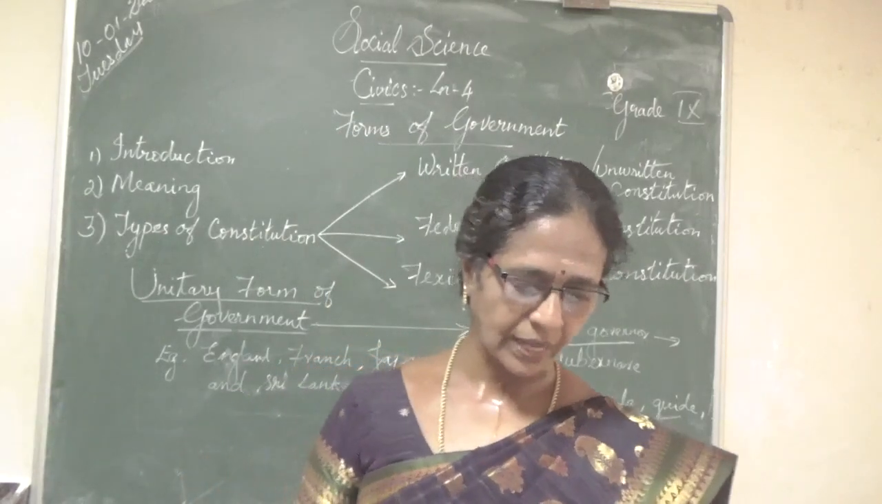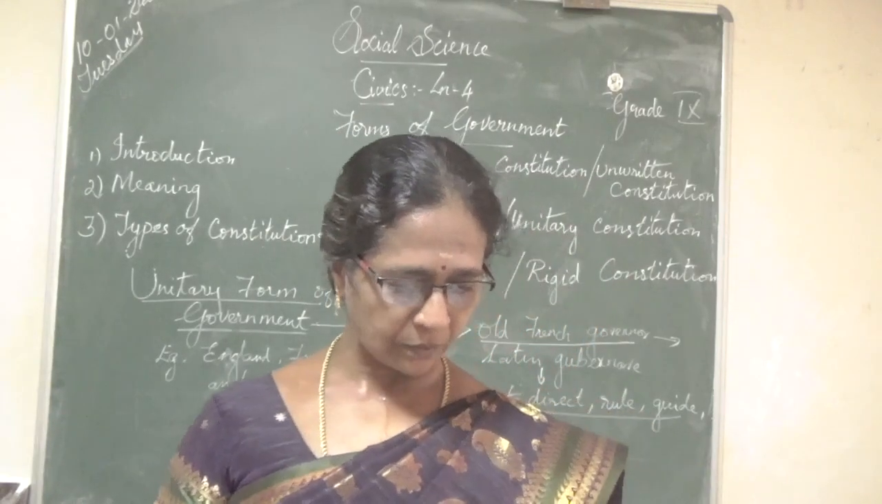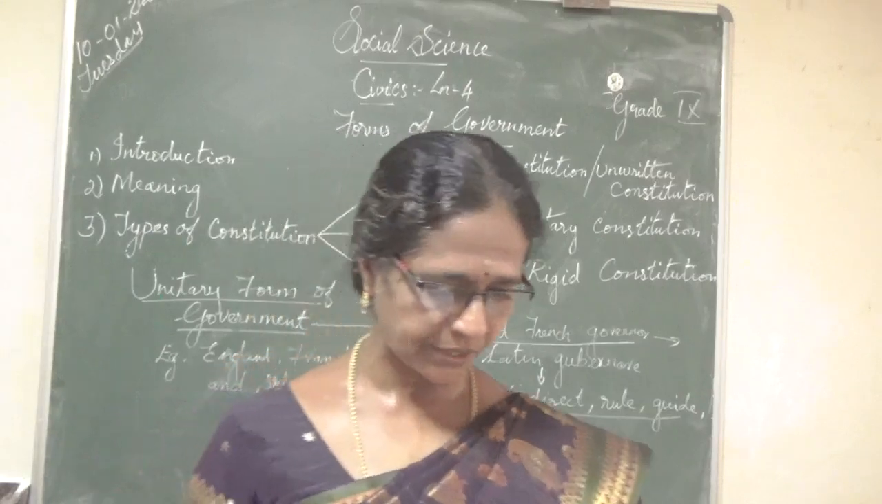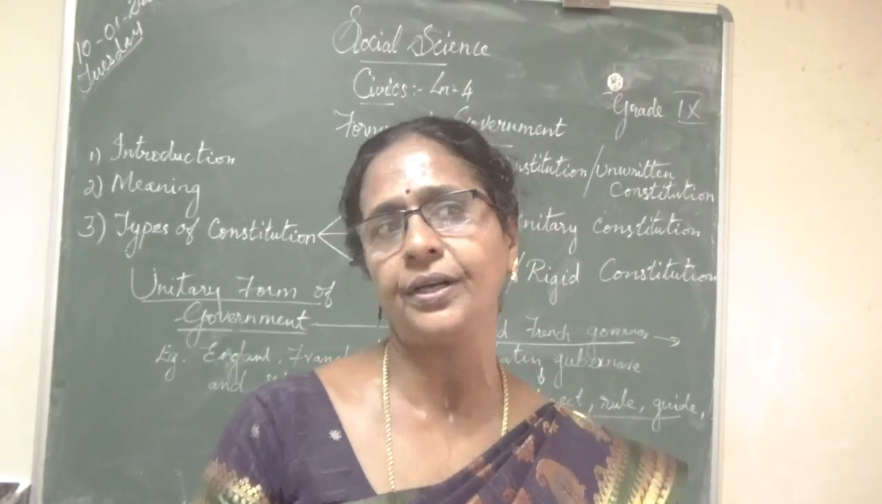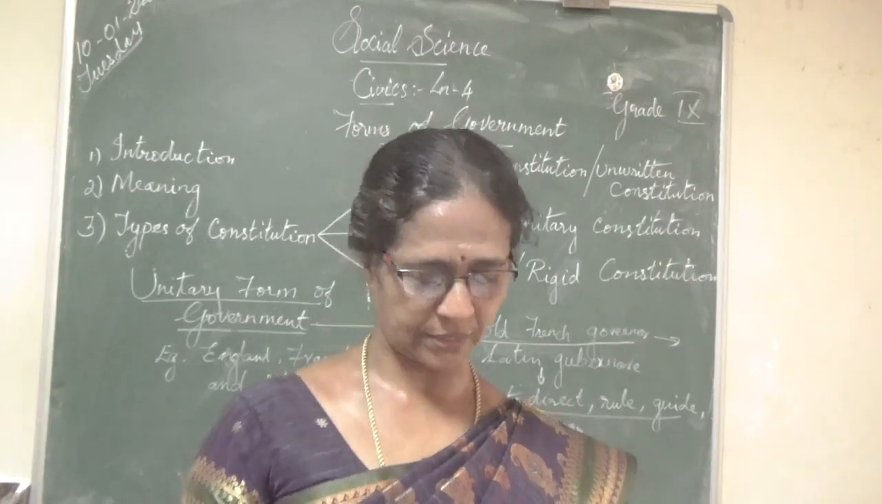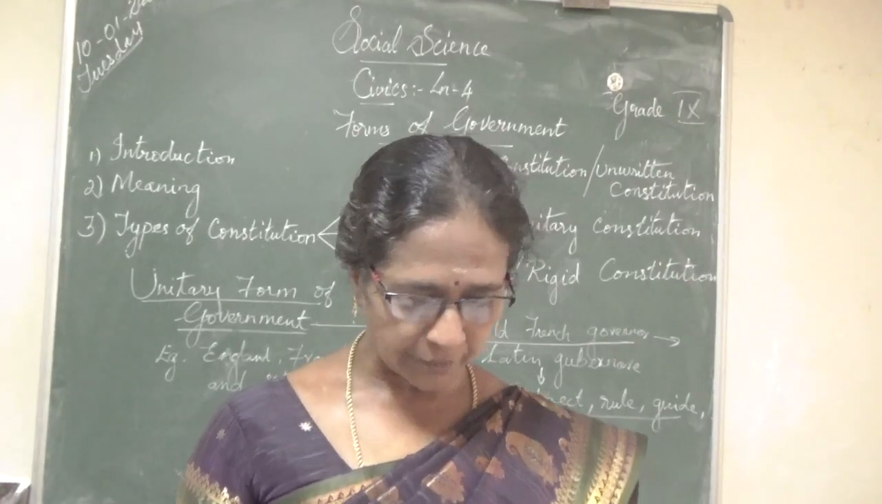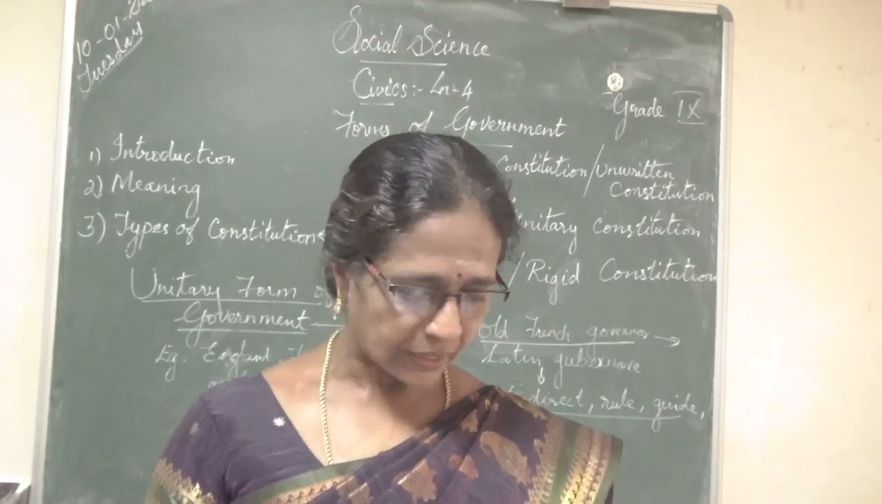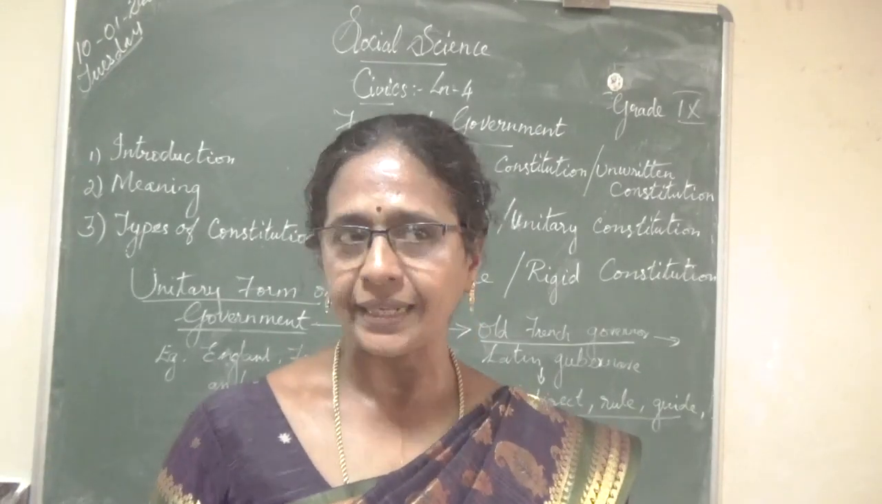The central government will have to tackle so many complex problems that lead to administrative delay. So what happens in the unitary form of government is that the central government has to face more problems, isn't it? So many complex problems lead to administrative delay. So it will take time.